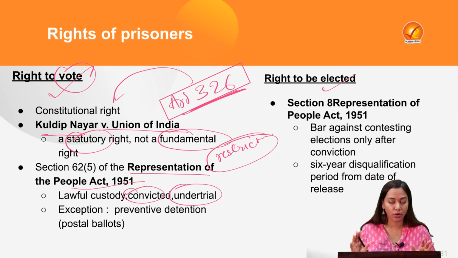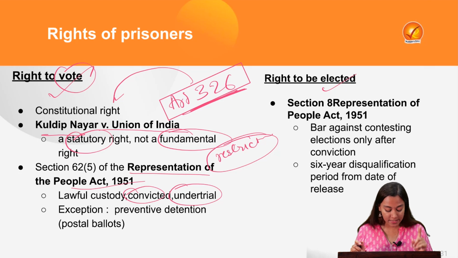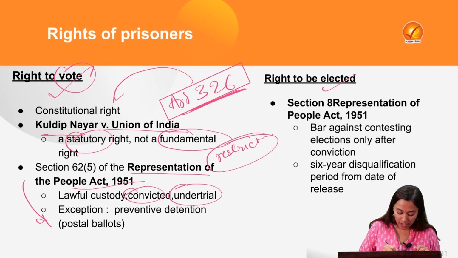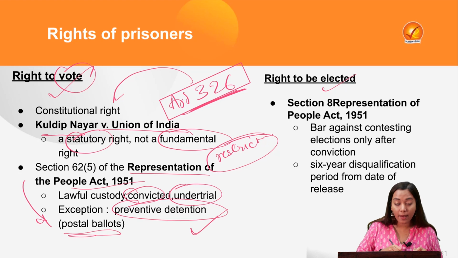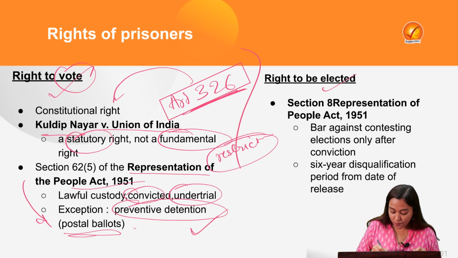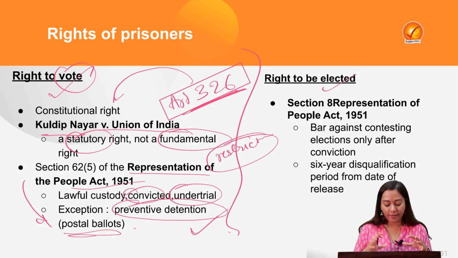So they will not be able to vote. But there is one exception which you must be mindful of. This is regarding preventive detainees. People who are under preventive detention can cast their votes via the postal ballot system. This is very important from the prelims point of view, so be mindful of this.